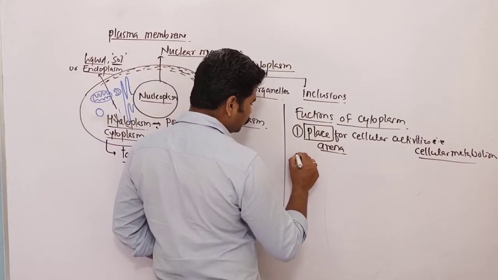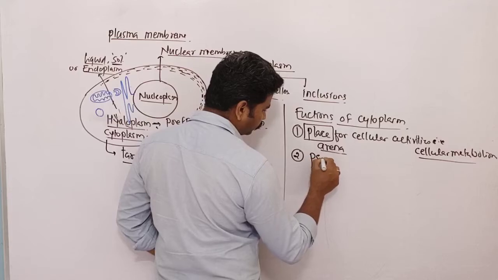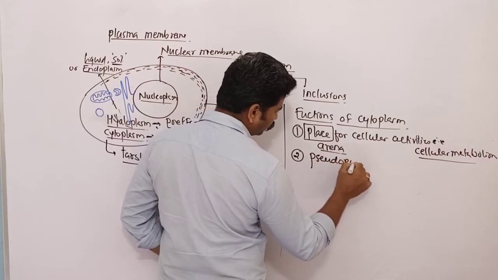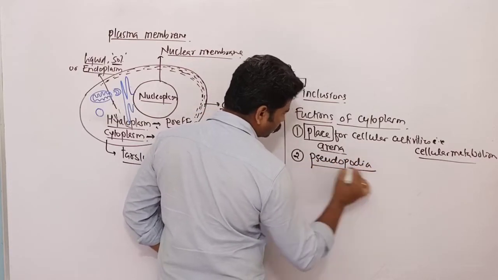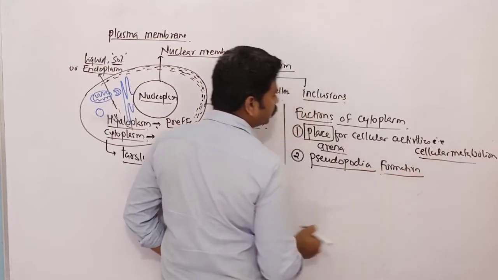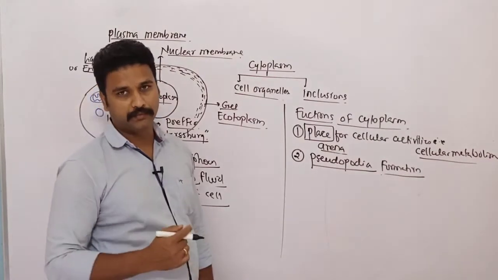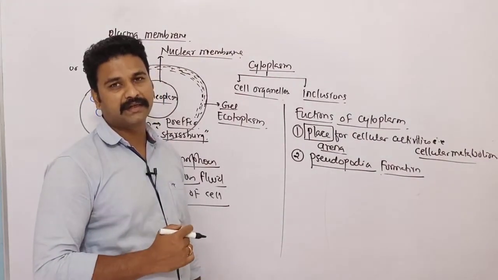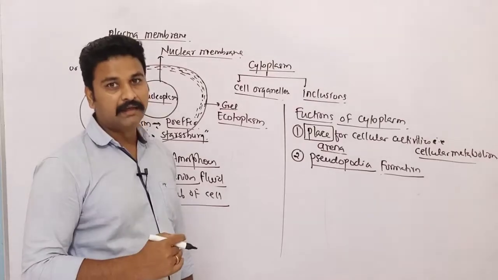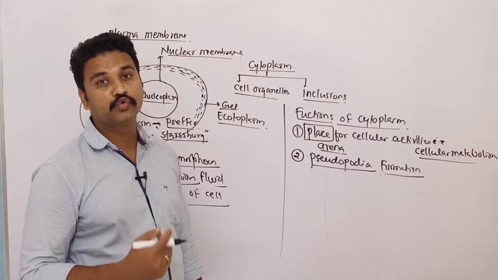Secondly, cytoplasm will help the cell in pseudopodia formation. Whenever cell wants to engulf something or to reach up to something, the cytoplasm of cell will help the cell in extending the plasma membrane to form a pseudopodia.